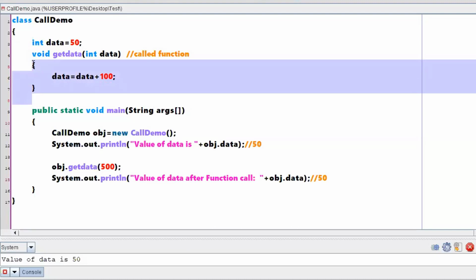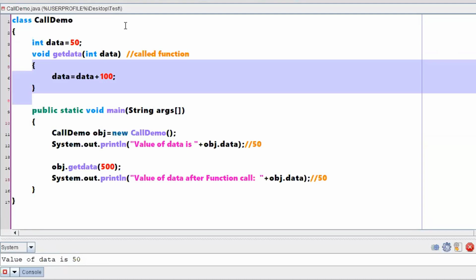If you are clear with respect to this, then I can extend my discussion a little. Sir, okay. What I'm saying is that you now have two different types of variables. One data is the instance variable and another data is the local variable. Sir, what about the 14th line? The 14th line is just a function call.